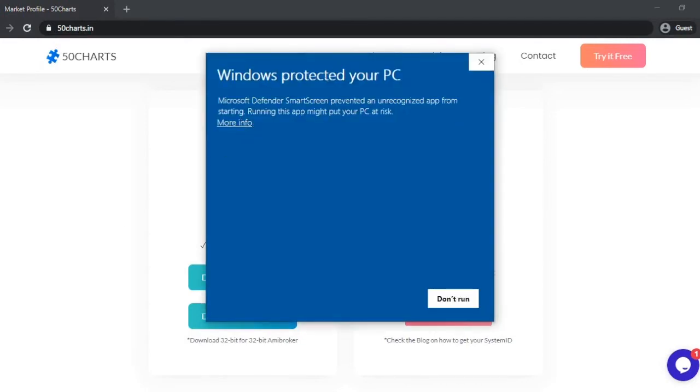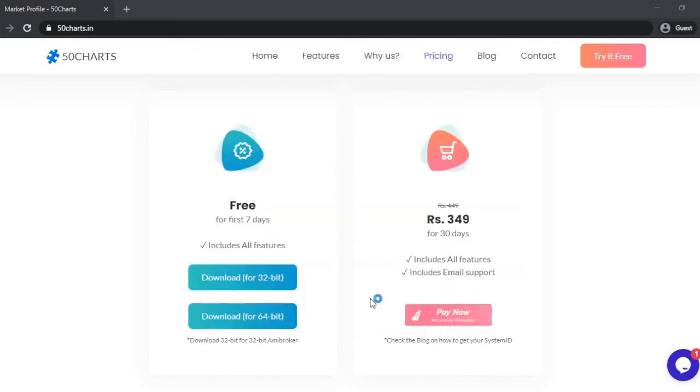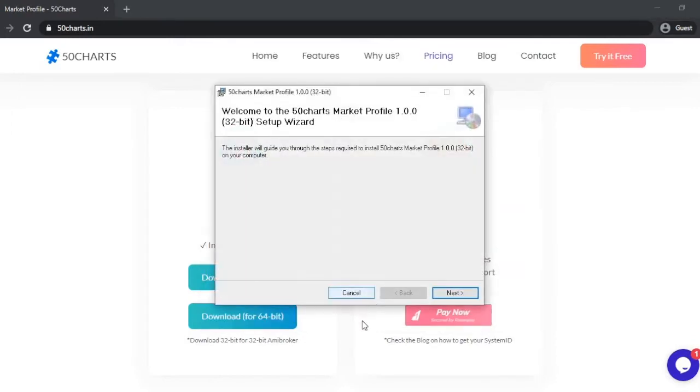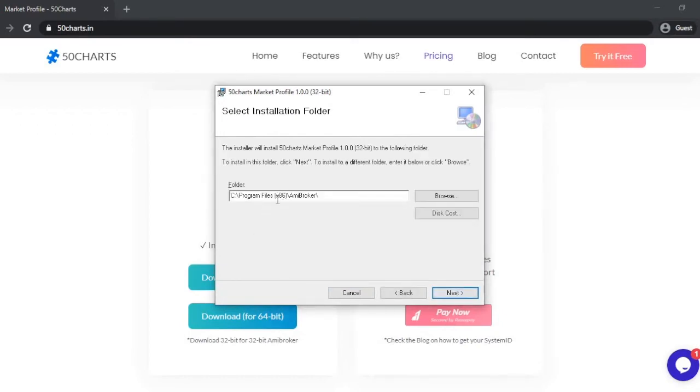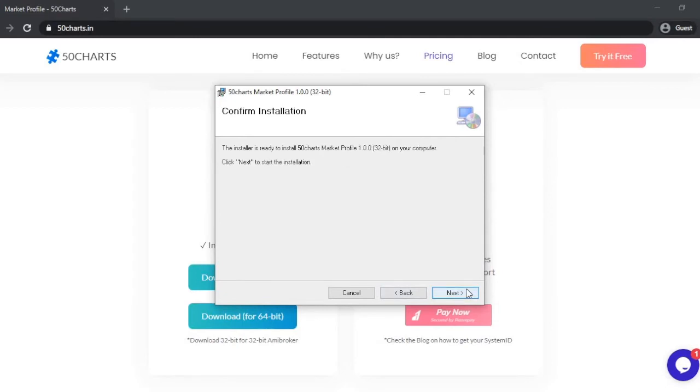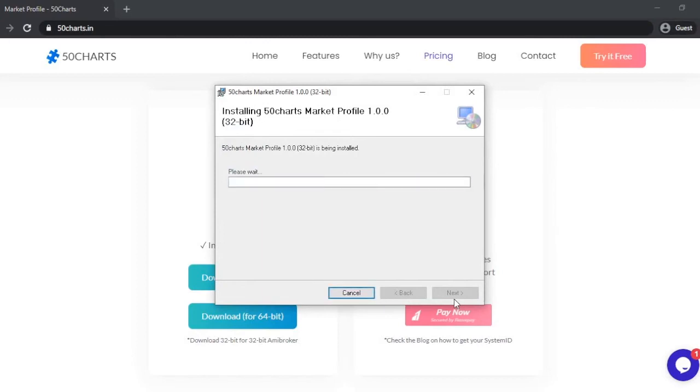So Windows will ask whether you want to install it anyway. Just give Run anyway. Give Next. Since it is a 32-bit plugin, it will be installed in Program Files x86. Within that, there will be an Amibroker folder. Give Next. That's it. The installation is done.